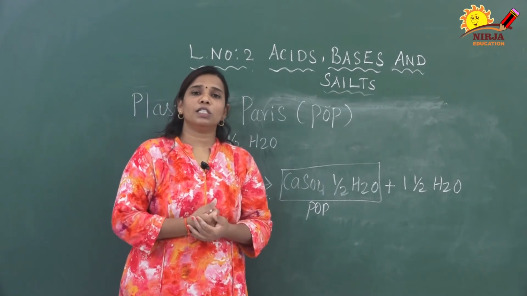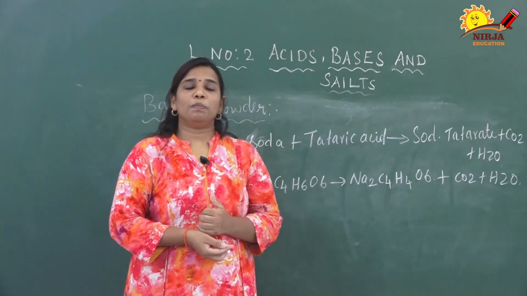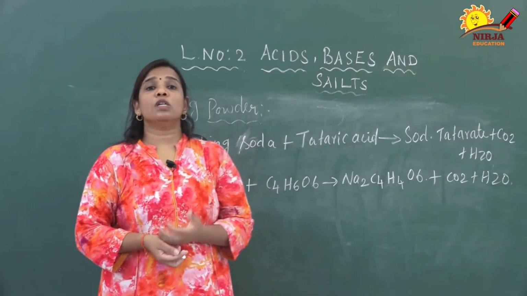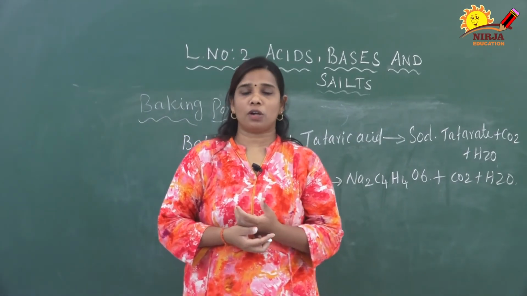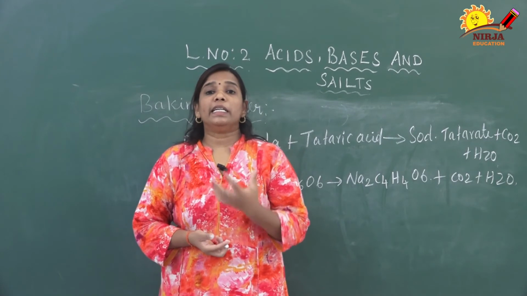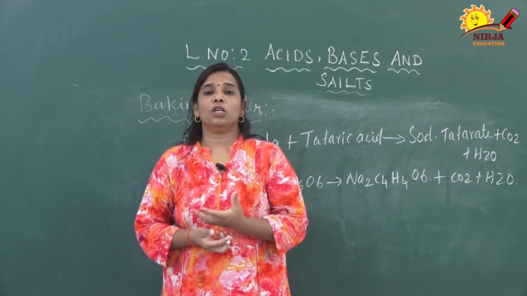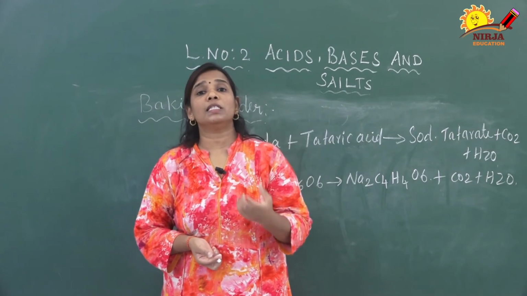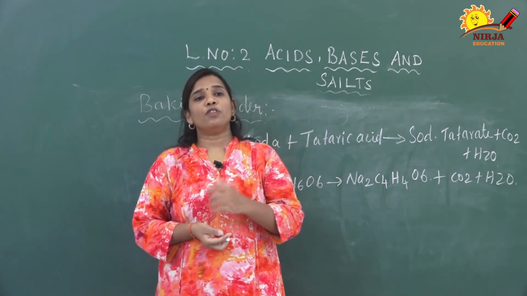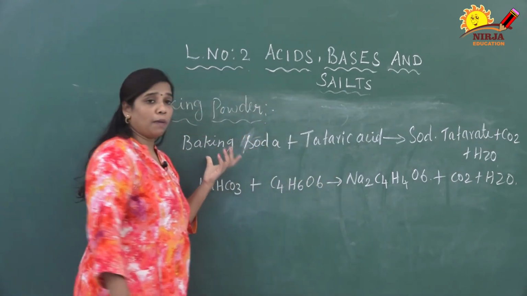Next we are going to discuss baking powder. This baking powder produces carbon dioxide on heating. When we heat it, it produces carbon dioxide. So what will happen? It makes the batter very spongy. That is the reason we use baking powder in cake preparation as well as bread making. How do we prepare the baking powder?